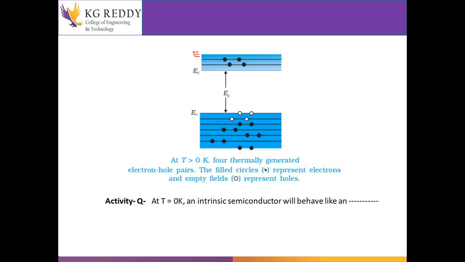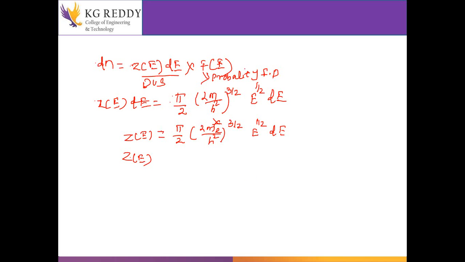So Z(E) dE equals pi by 2 into (2 me star by h cross square) to the power 3 by 2 into (E minus EC) to the power half dE. Next, how will we get the total number? We have to take the integration. We will take it later.